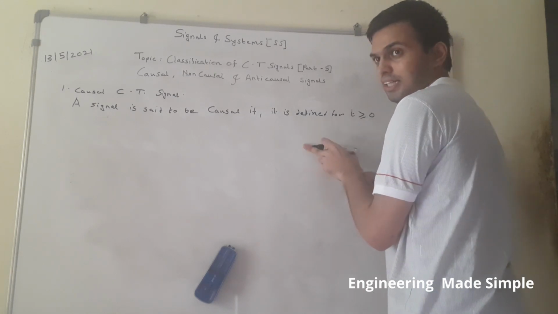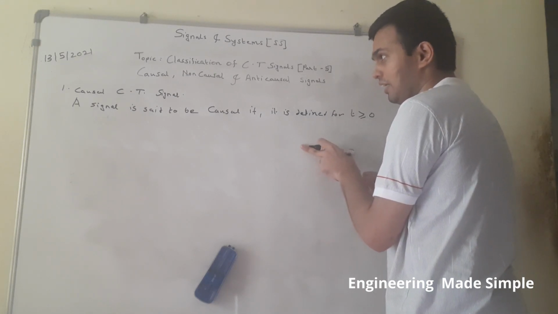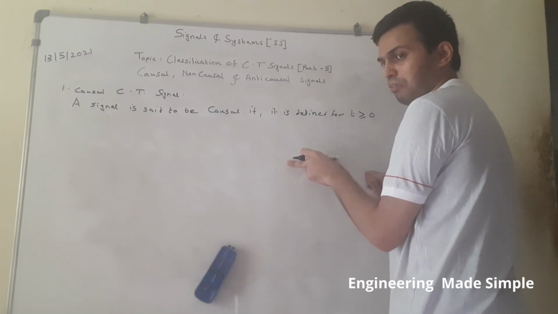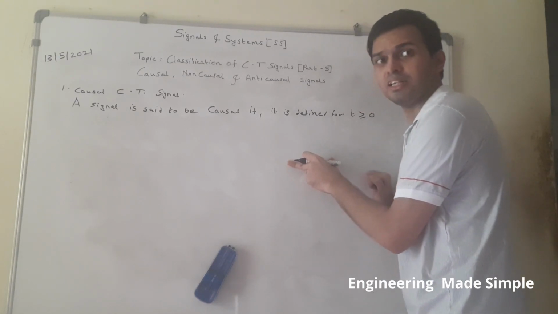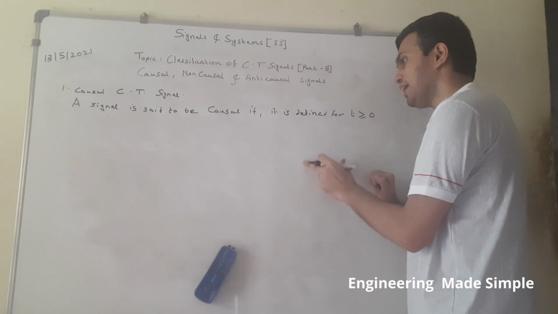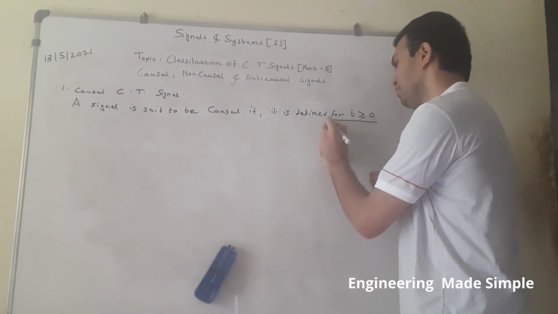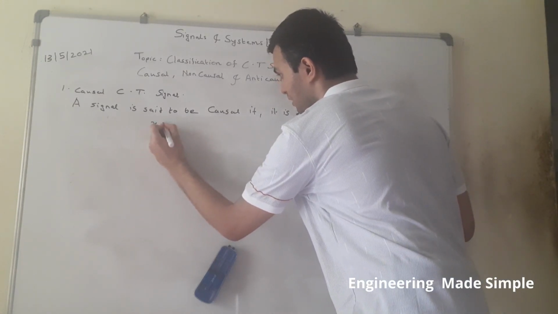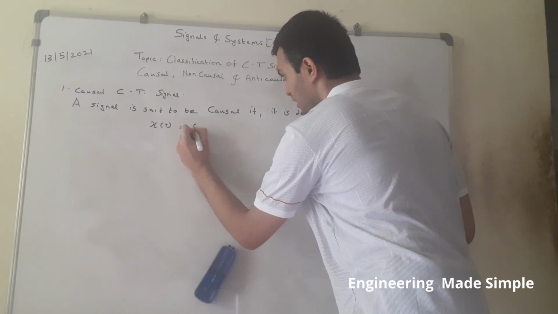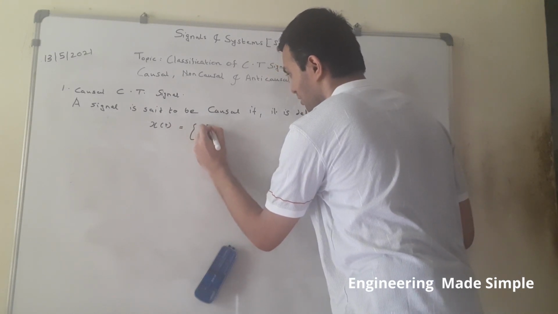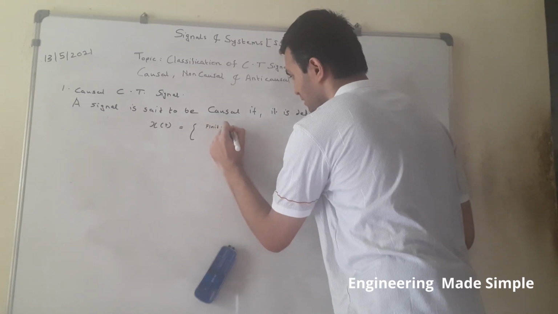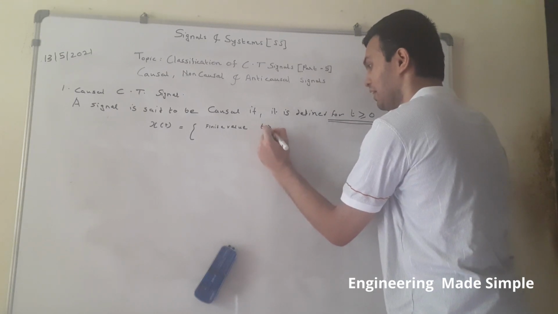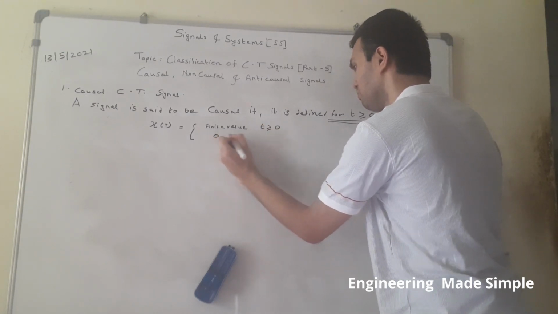When we were studying our standard or elementary CT signals, we saw various signal definitions and then waveform plots of the unit step signal, ramp signal and so on. So when I say a signal is causal when it is defined for t greater than or equal to 0, this essentially means that a continuous time signal x of t will have some finite value, depending on the signal definition, in the time interval t greater than or equal to 0, and it will be 0 for t less than 0.